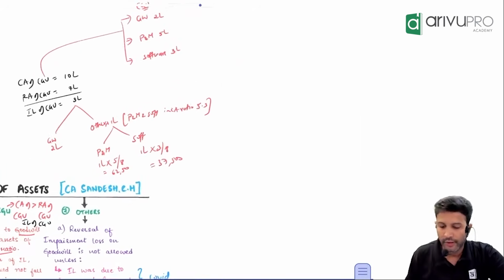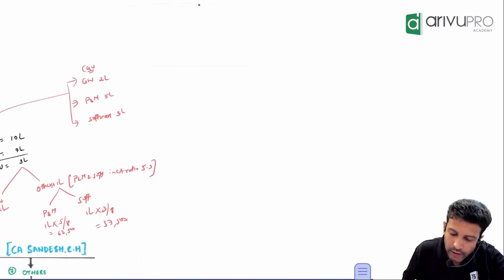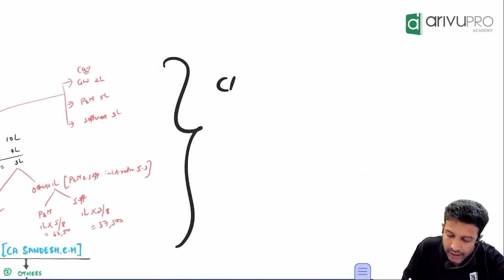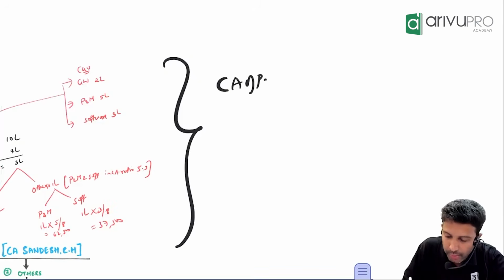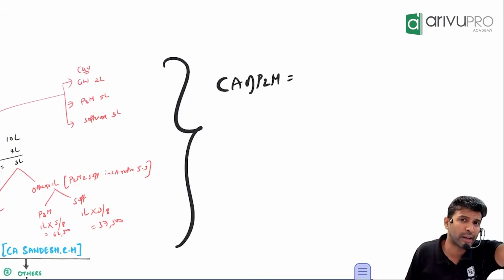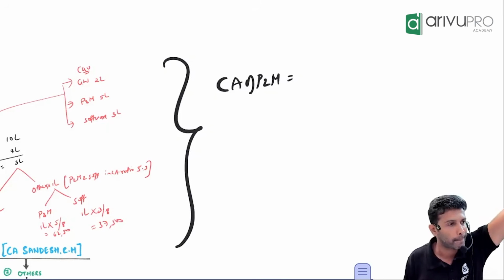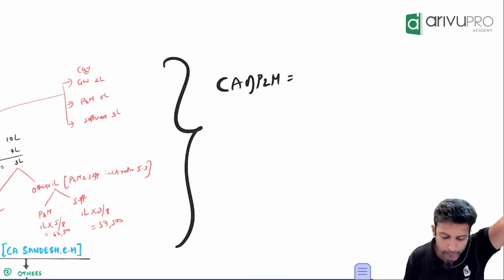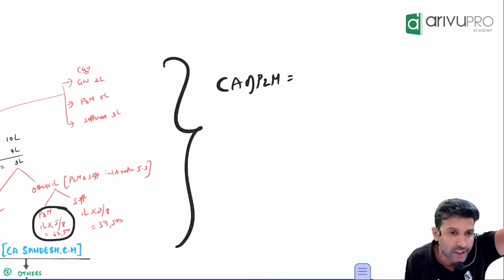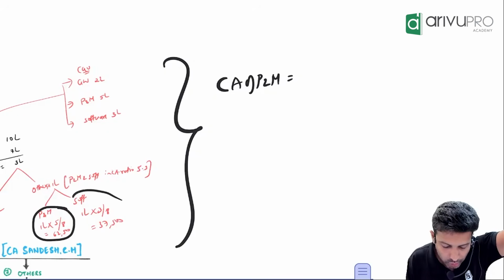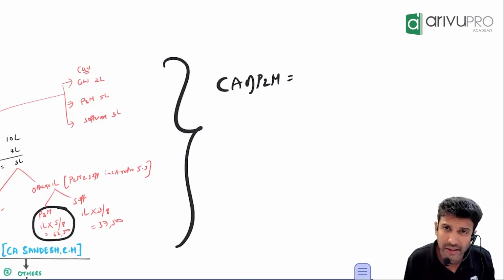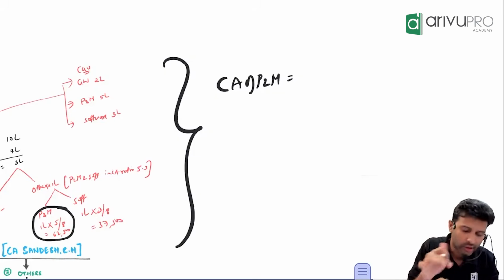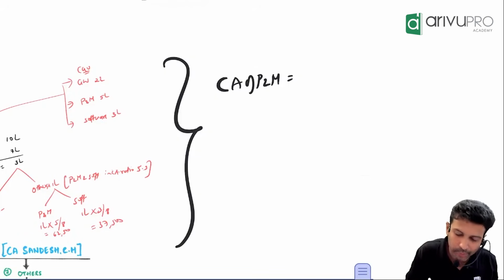After you allocate impairment loss, what will happen to the carrying amount of plant and machinery? I told you, the impairment loss entry is the same as depreciation. Visualize the entry and tell me. Impairment loss account debit to plant and machinery 62,500. Impairment loss account debit to software 37,500. Means the asset account is getting credited, so its balance will reduce. Means what will be the carrying amount of plant and machinery?